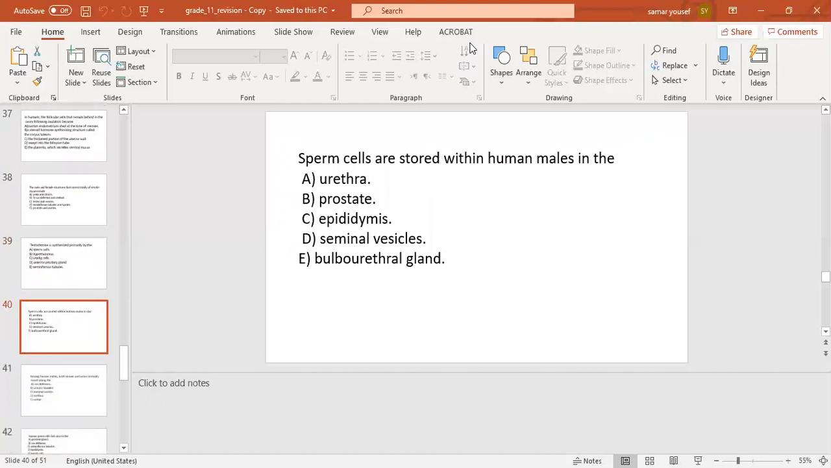The next question: sperm cells are stored within human males in the number A, urethra, number B, prostate, number C, epididymis, number D, seminal vesicles, number E, bulbourethral glands. The correct answer will be number C, epididymis.